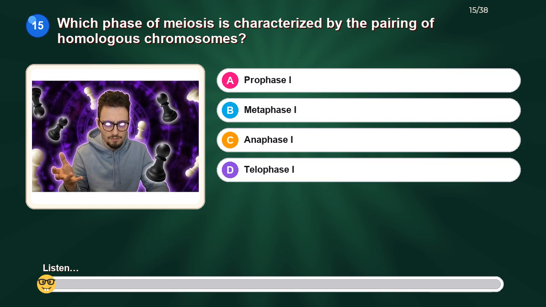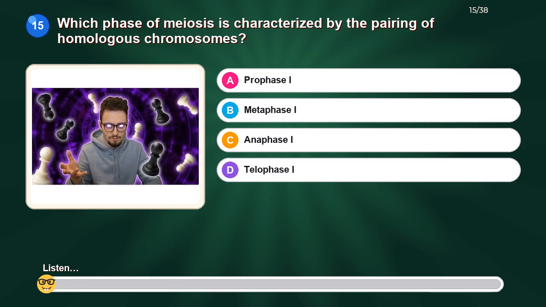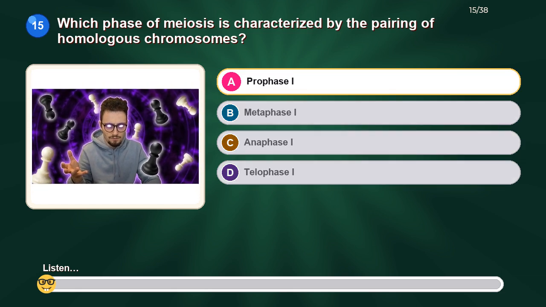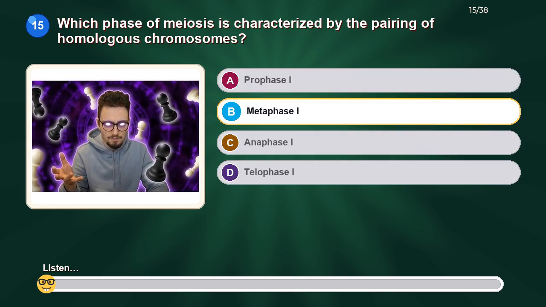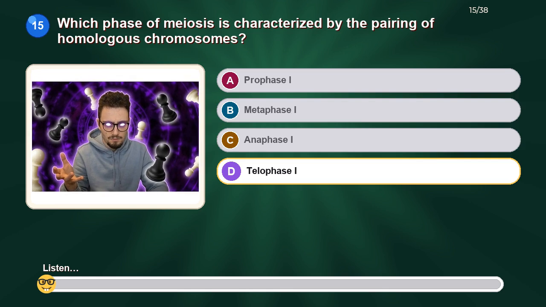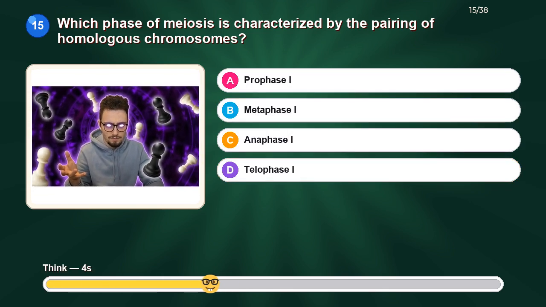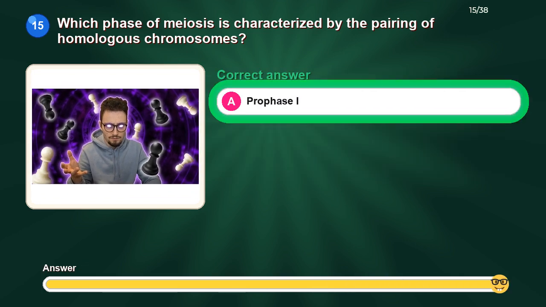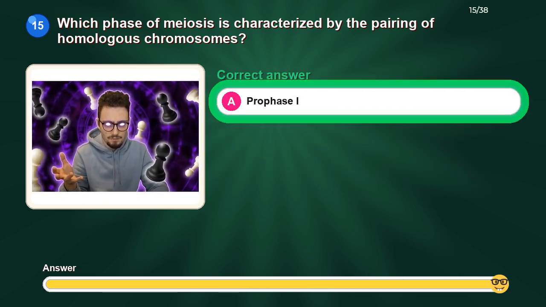Which phase of meiosis is characterized by the pairing of homologous chromosomes? Option A, prophase I. Option B, metaphase I. Option C, anaphase I. Option D, telophase I. The correct answer is prophase I.